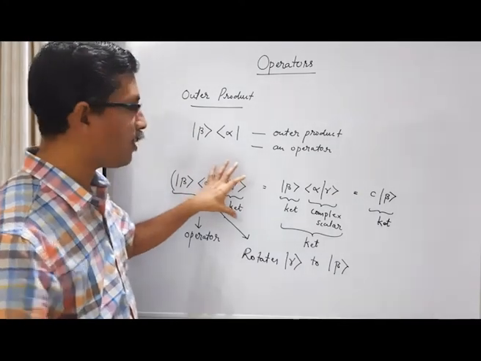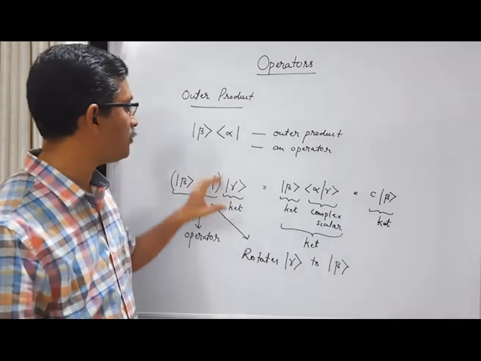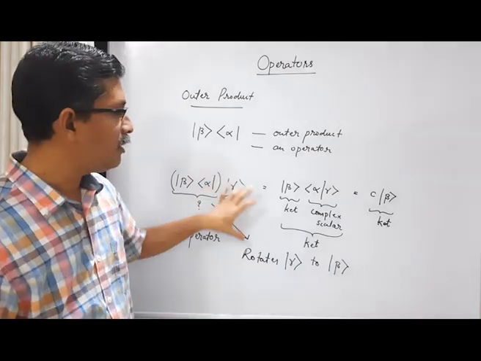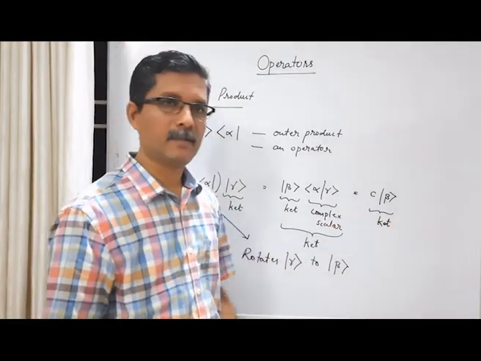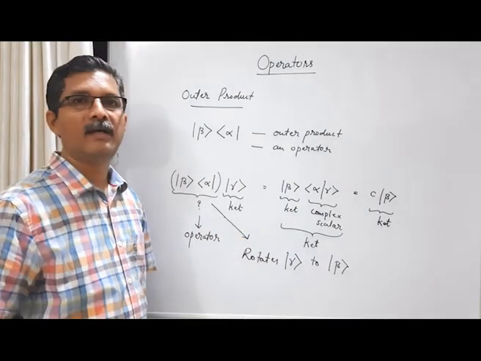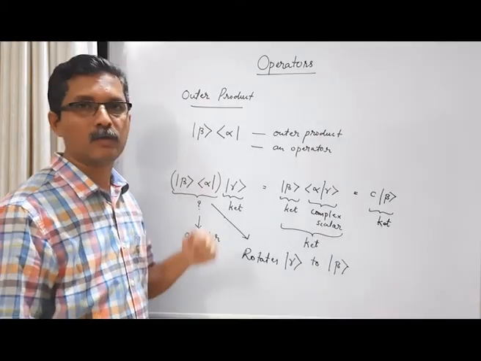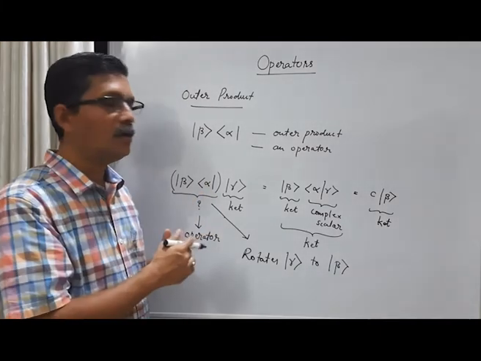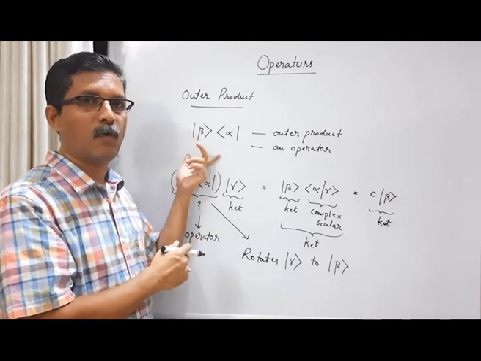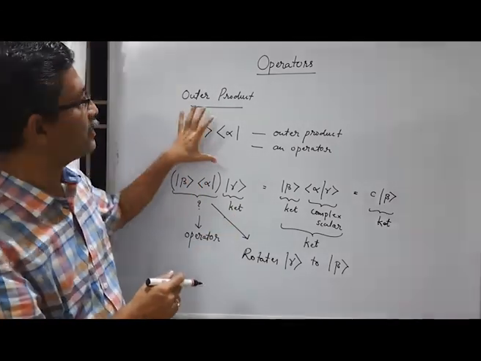It rotates one vector along the direction of another vector. In this particular example, it rotates ket gamma along the direction of ket beta. It's something like a rotation in an n-dimensional space. We will come back to this type of operator a little later. For the time being, let us understand that this is an operator.